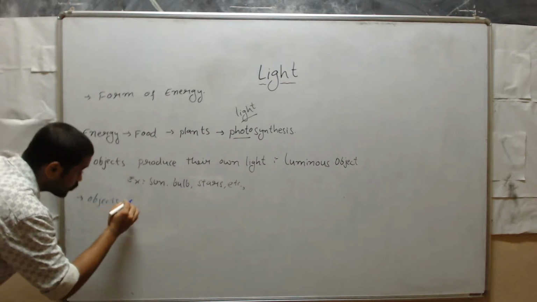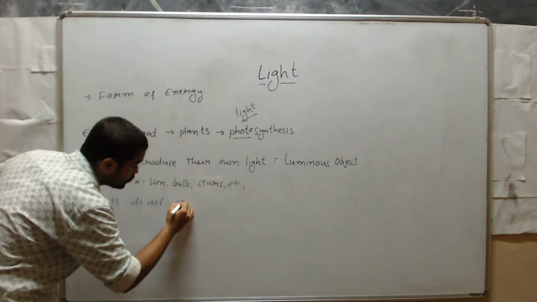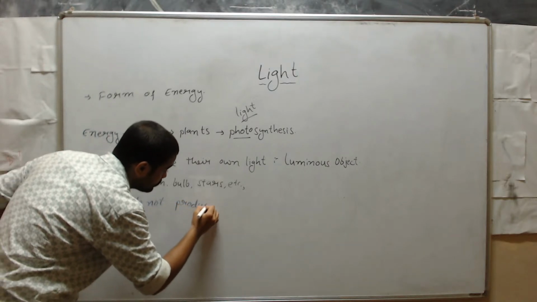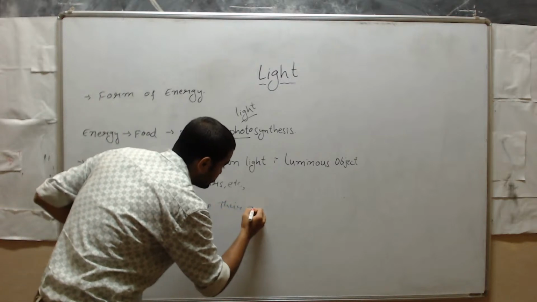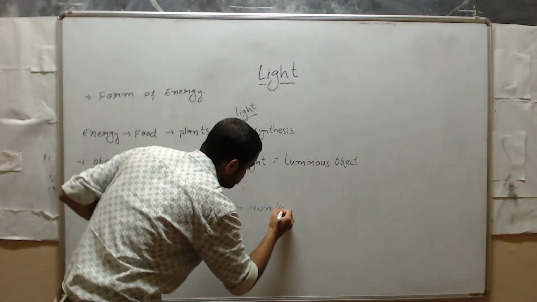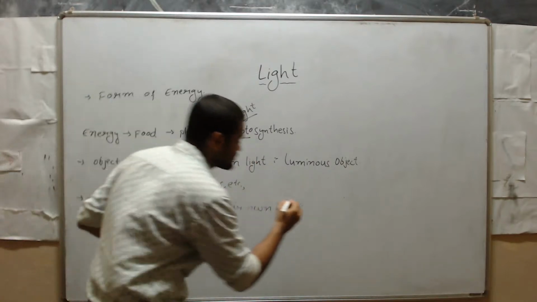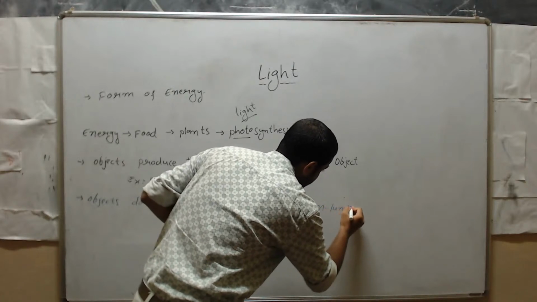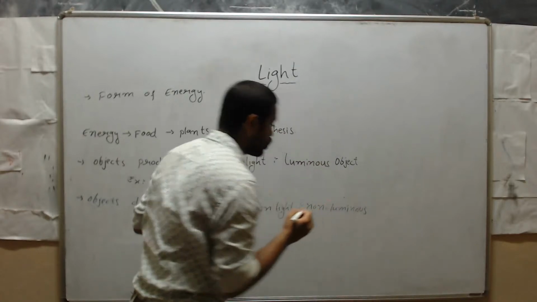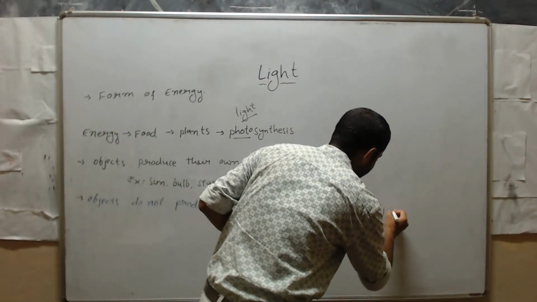Objects that do not produce their own light, those are called, students, non-luminous objects. Is it clear?